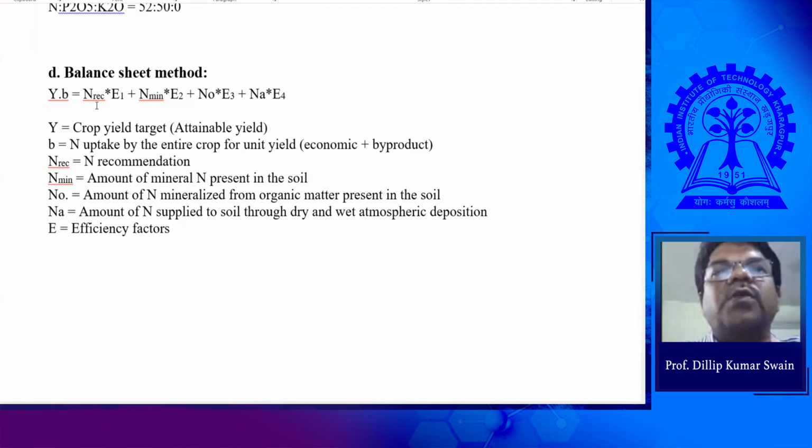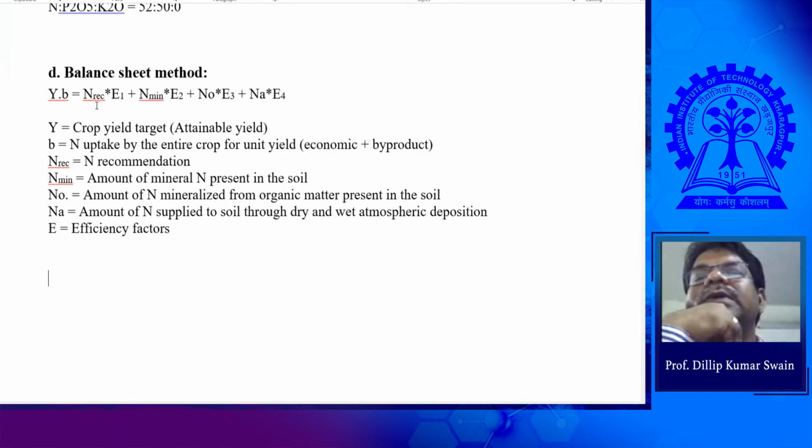Some fertilizers require split applications. So you calculate the whole amount, apply some before sowing or planting, and keep some for application afterwards. That application timing depends upon the crop and soil.